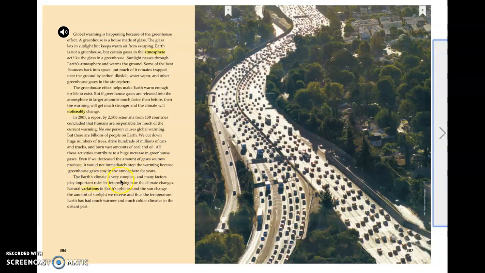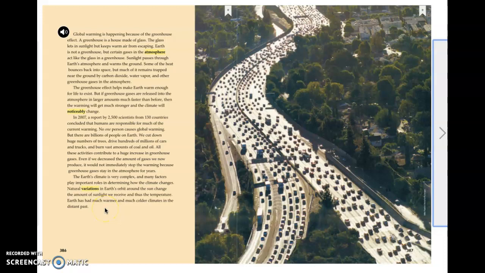The Earth's climate is very complex, and many factors play important roles in determining how the climate changes. Natural variations in Earth's orbit around the sun change the amount of sunlight we receive and thus the temperature. Earth has had much warmer and much colder climates in the distant past.